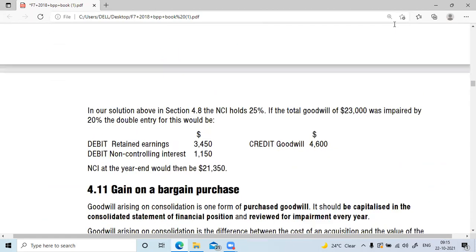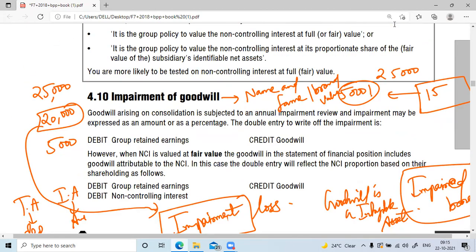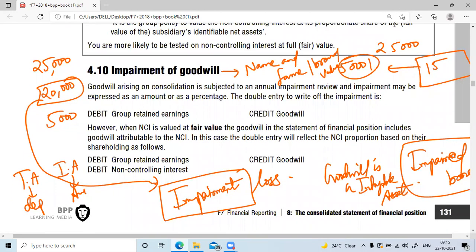See, there is an accounting treatment which you should give for impairment of goodwill. So let us see, what is the double entry for writing off the impairment? Did I tell you right now that impairment is a loss or an expense? So that will be debited to the P&L account or retained earnings. Am I right? Why is retained earnings debited here? Because you will be writing that as an expense in the statement of profit or loss, and from there it will reach to what?